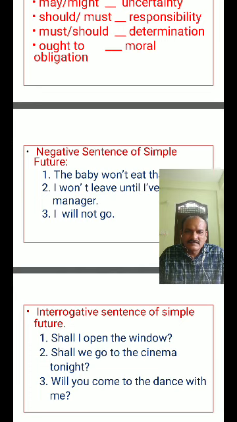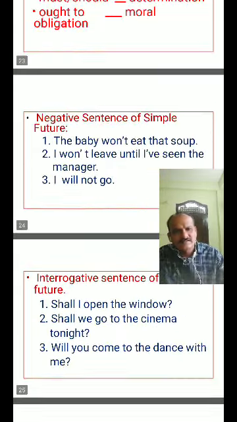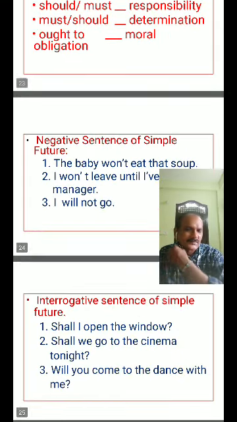Could you please repeat the sentence, sir? Shall I open the window? Shall we go to the cinema tonight? Will you come to the dance with me? Like that, these are the interrogative sentences of simple future tense. Shall I support the party? Will you come to the college tomorrow? So these are the negative and interrogative sentence structures of simple future tense.